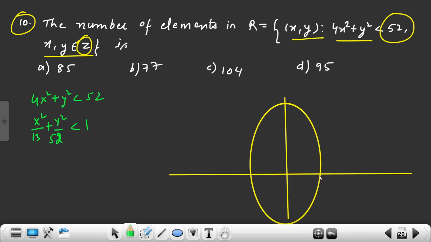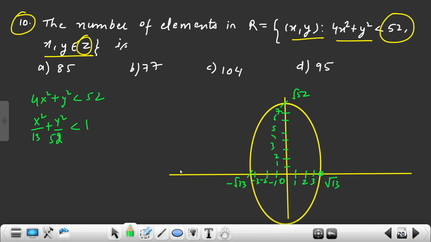X value is coming how much? A point is root 13. Root 13 means 3 point something. So integer values are 1 to 3. So here integer values minus 1, minus 2, minus 3, because this is minus root 13. This is root 52. So root 52 is 7 point something. So 1, 2, 3, 4, 5, 6, 7. 1, 2, 3, 4, 5, 6, 7, 7 below, right? Now in this area, how many integer points are there?